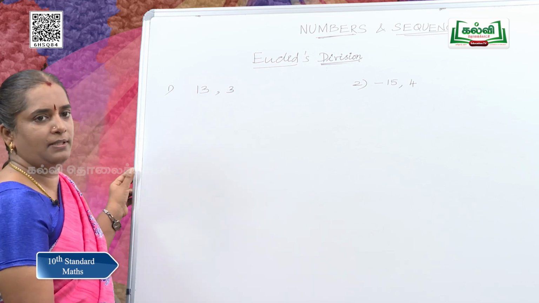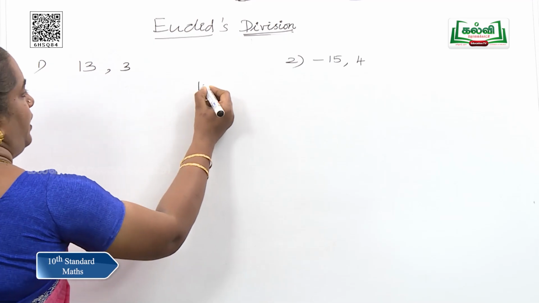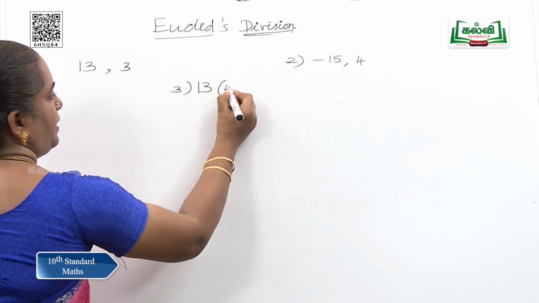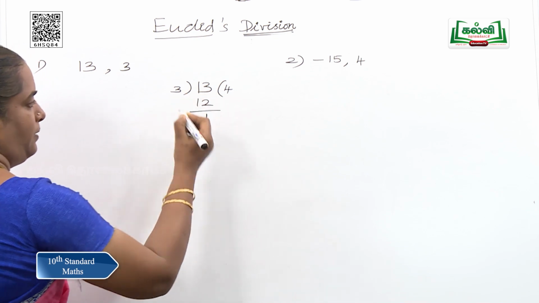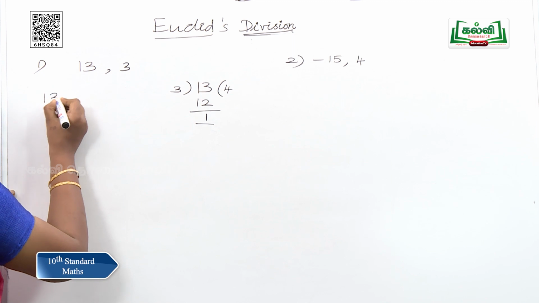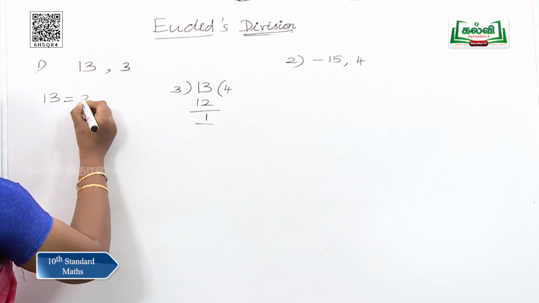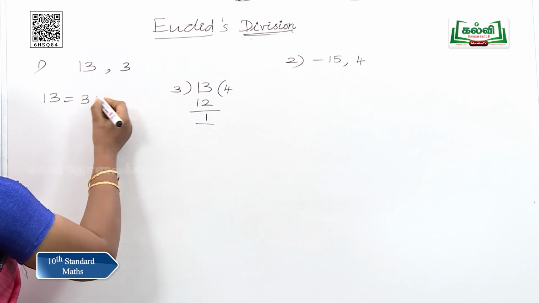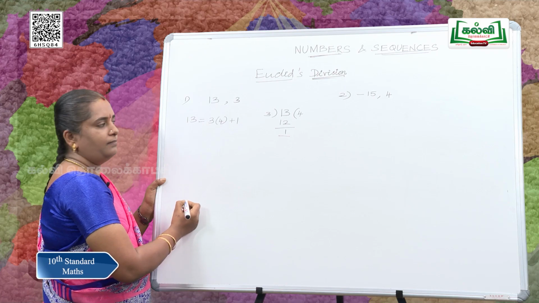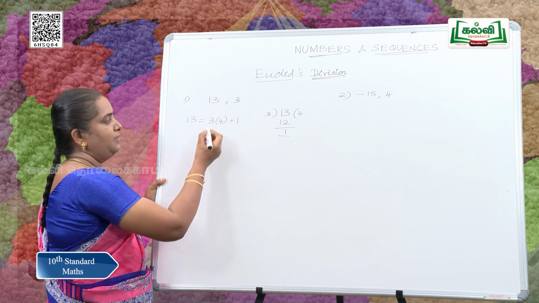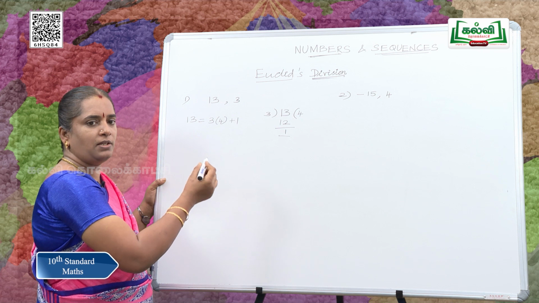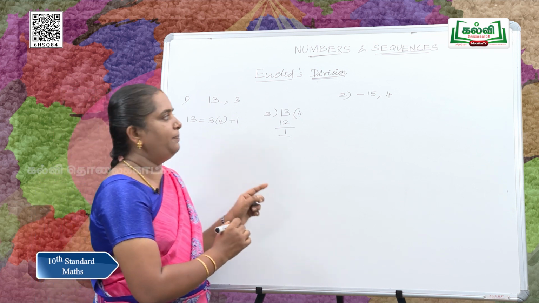for these two numbers. How do you write? We are going to divide 13 by 3. So, 3 4s are 12, remainder is 1. So, this long division method can be restated as 13 is equal to, yes, 3 is b and q is 4 plus 1 is the remainder. So, 13 can be restated as 3 into 4 plus 1. So, this is the application of Euclid's division lemma.